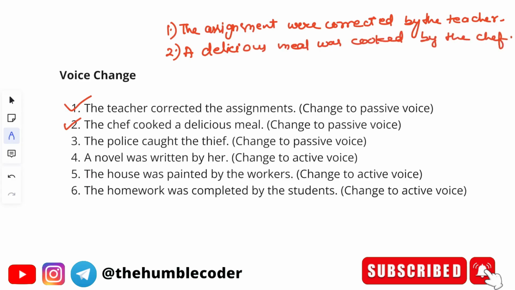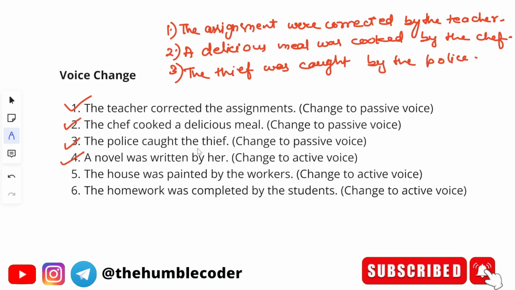Let's move on to the next question. The police caught the thief. Again, this is an active voice sentence. We have to convert it into a passive voice sentence. The correct answer will be the thief was caught by the police. Moving on to the next question. A novel was written by her. Now this is a passive sentence, so we have to convert it into active voice. The correct answer will be she wrote a novel.